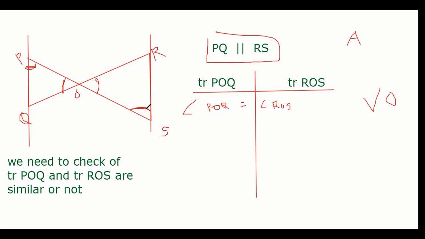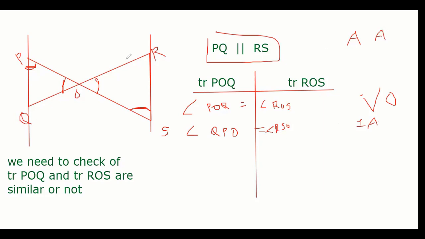So angle QPO will be equal to angle RSO, correct? This is also a property, our second A. And guys, in school you have to write why this is equal. Like I wrote vertically opposite, you will write interior alternate angle. Don't write short form in school, your madam will not know. Okay, so second A is done.